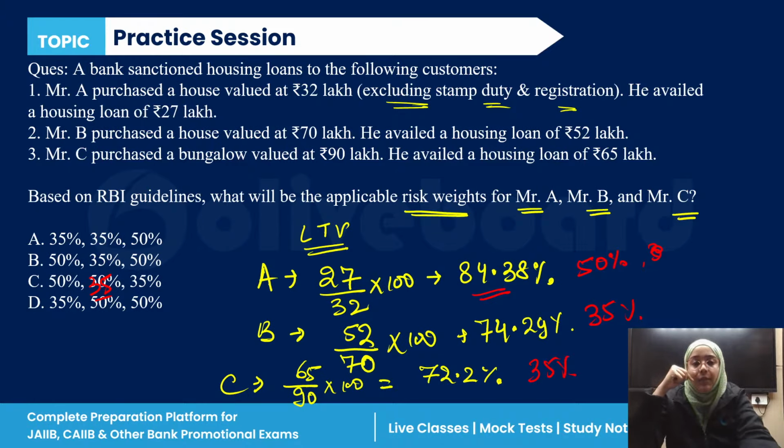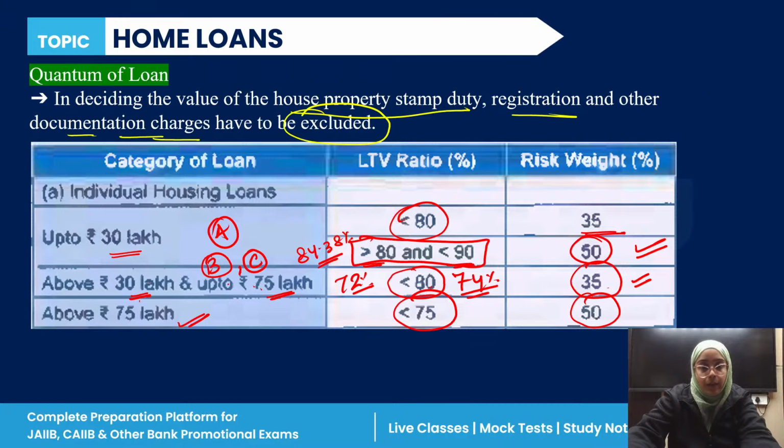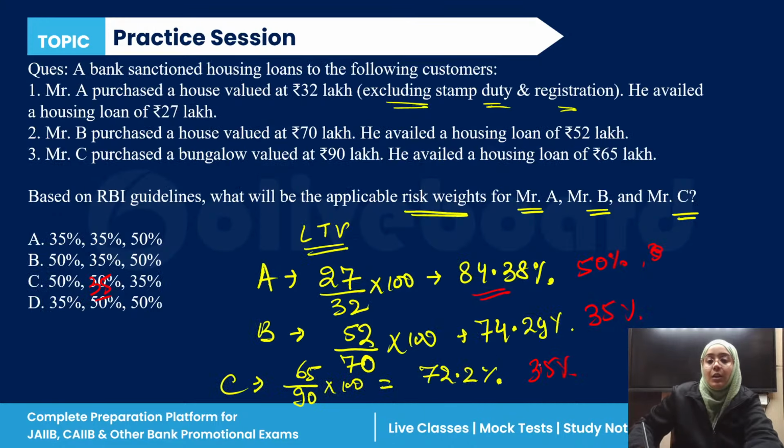Let's see how it is 50%. The loan is about 65 lakh. The house value is 90 lakh. For an individual housing loan, the house value is above 90 lakh, so it is 50, right? For the third, it is 50. Yes, everyone. So the correct answer is 50, 35, 50. B is the correct answer, right? Done, everyone? Yes or no?